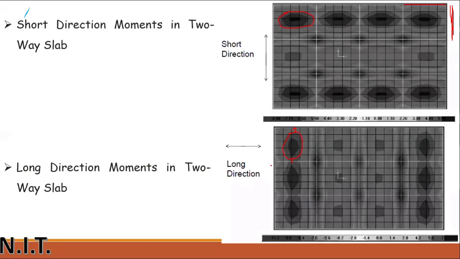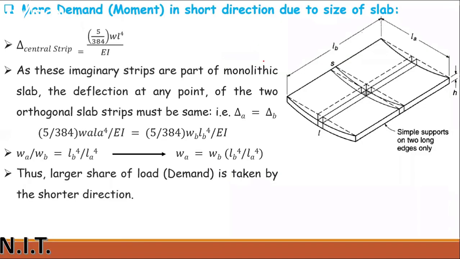So we can say that the moment's behavior will look like this in a two-way slab. One moment will be in this direction, and one moment will be in this direction. This direction moment means it is in the longer direction. This direction moment means it is in the shorter direction. Clear? And more demand moment in the short direction, due to the size of the slab, means delta at the central slab.